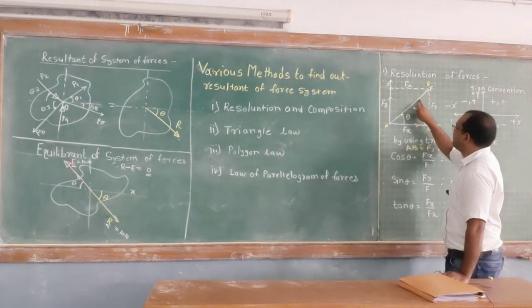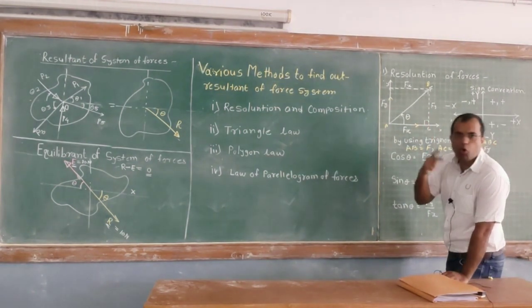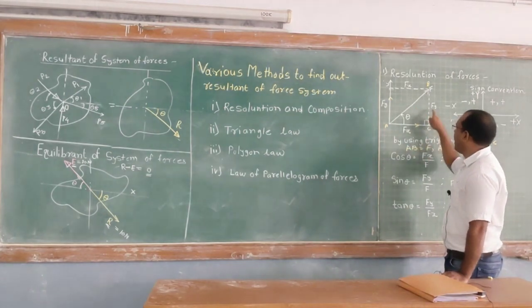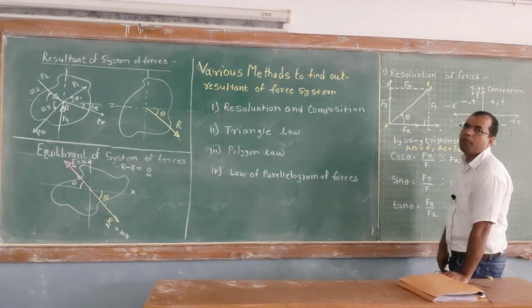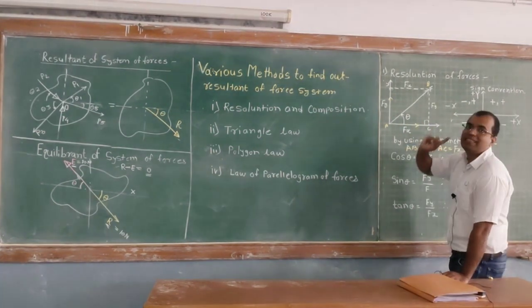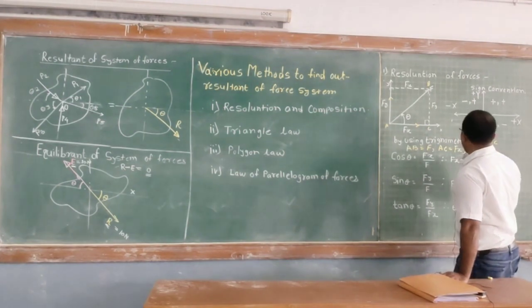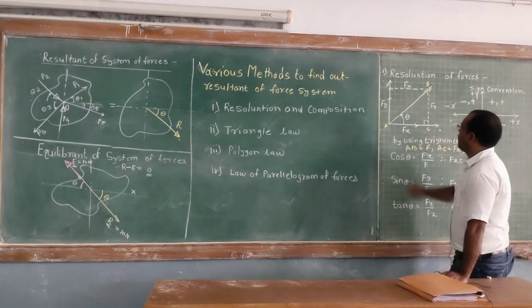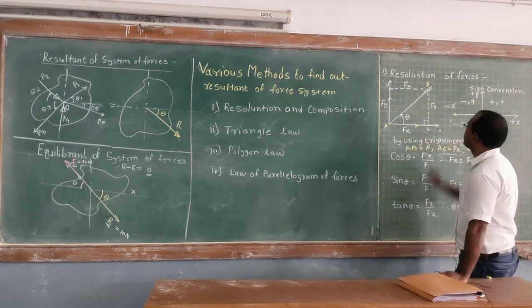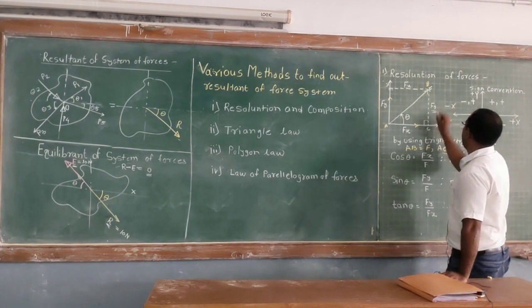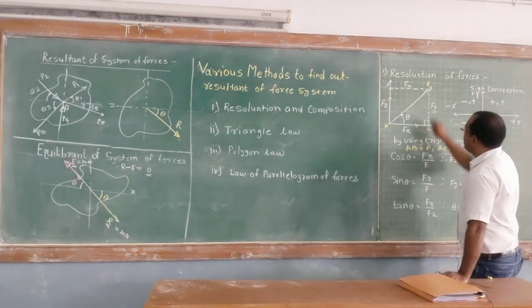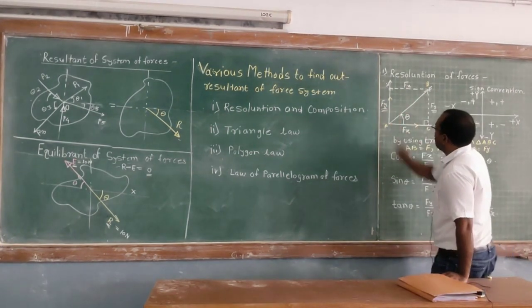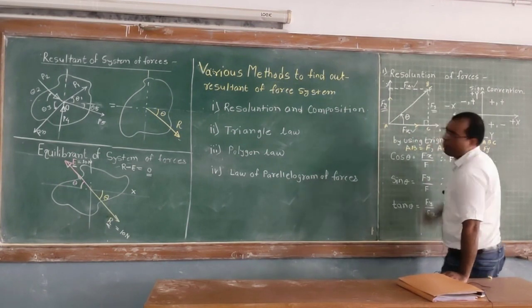Now I have to replace this force F by two components which will produce the same effect as this single force. So what are the two components? Fx and Fy. These are the two components which will produce the same effect as the single force. Using trigonometry in triangle ABC, let's say AB is the force F, AC is Fx, and CB is Fy. If we consider this total figure, it becomes a rectangle, so the opposite sides Fy and Fx are equal.